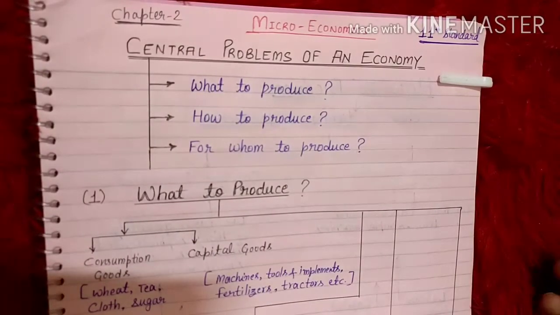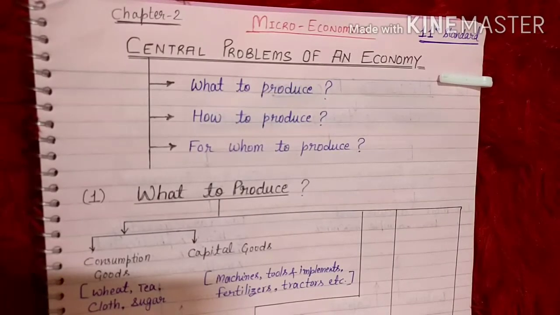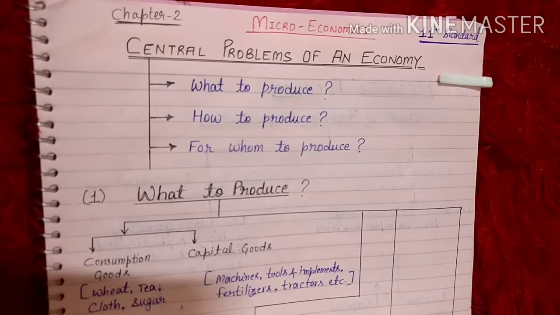Now when we are talking about the central problems of economy, first we talk about the problem of economy. What is the problem of economy? Why are we reading economics? Because of scarcity. Our needs are unlimited, but the resources which are there to satisfy our unlimited desires are limited, which created the economic problem.